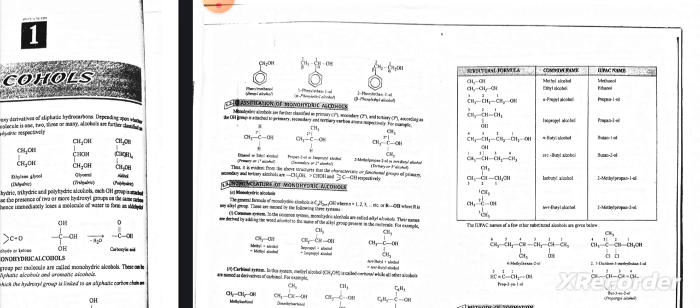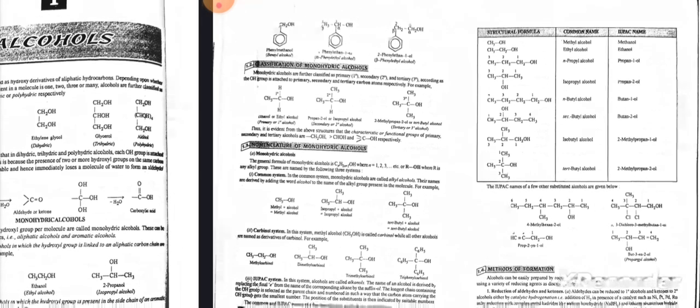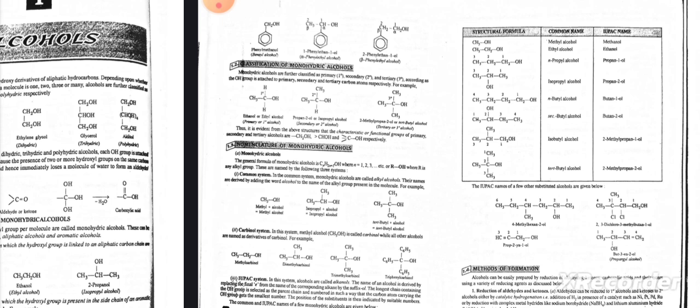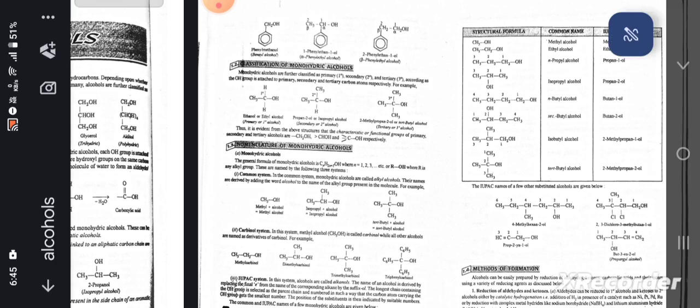For example, thus it is evident from the structures that the characteristic or functional groups of primary, secondary, and tertiary alcohols are CH2OH for primary, CHOH for secondary, and COH for tertiary alcohols, as the structures are given above.